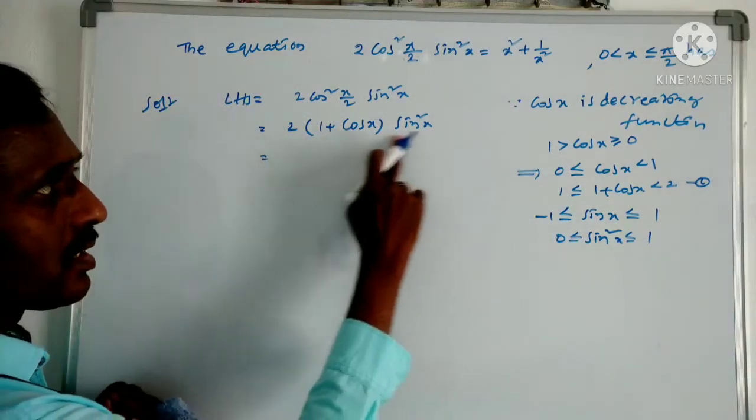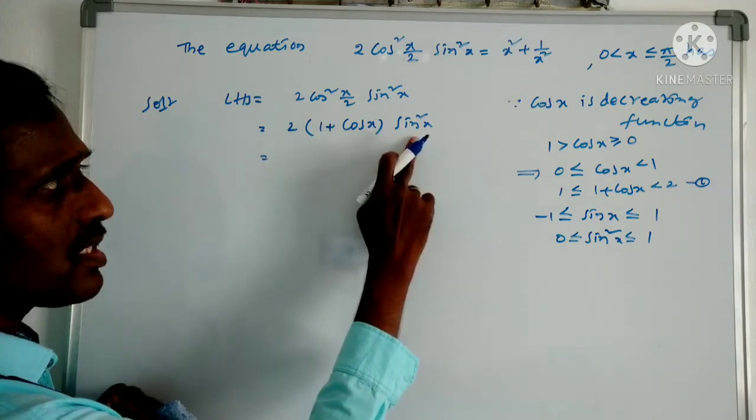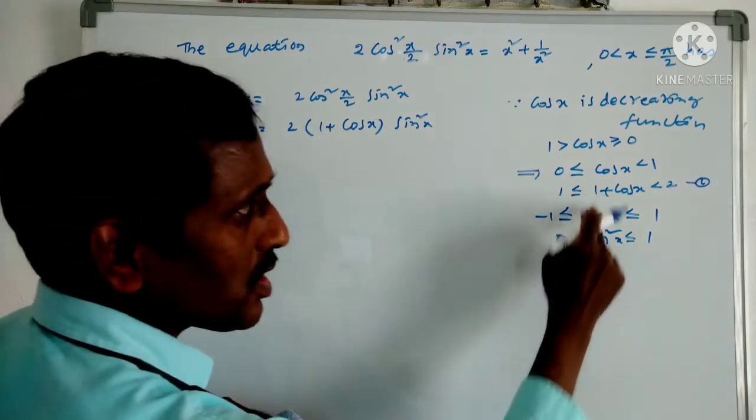Now what do we require here? The product of these two is required, so multiply these two.